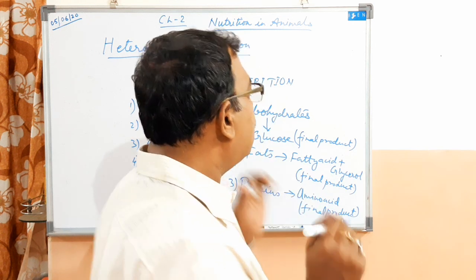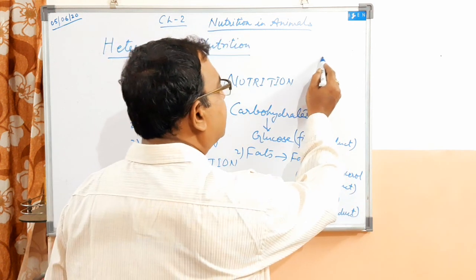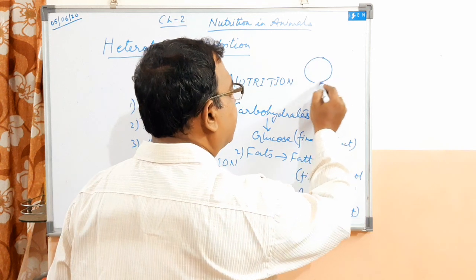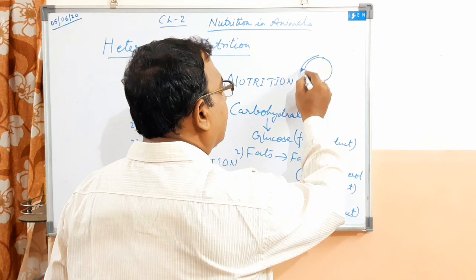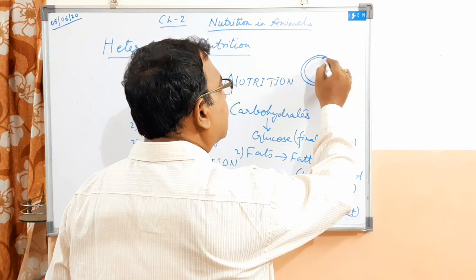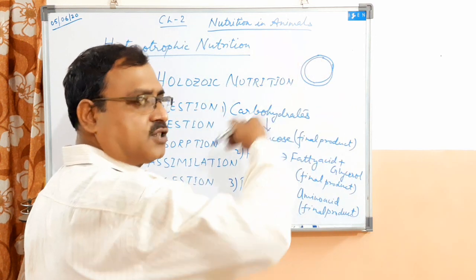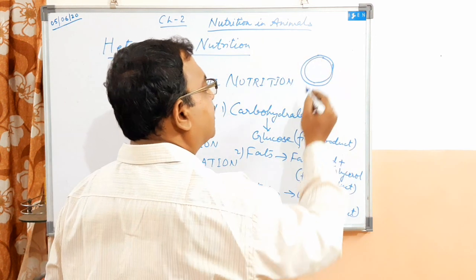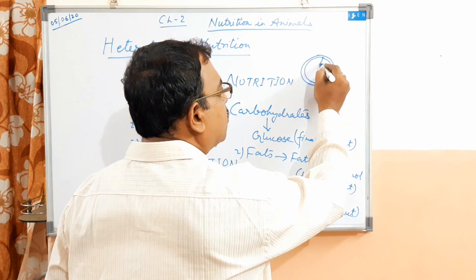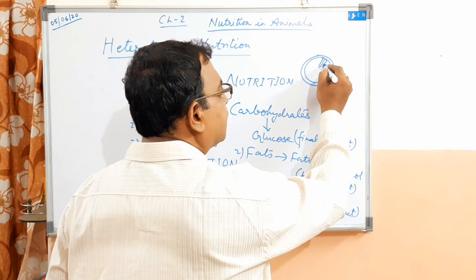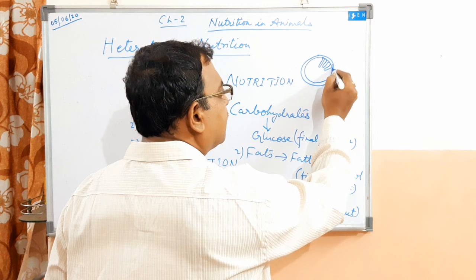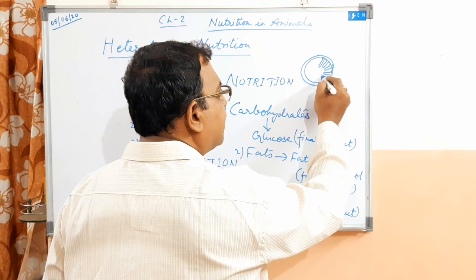Now if you look at the cross section of the second part of the intestine, supposing this is the circular cross section of the small intestine, the inner wall is thrown into numerous folds in this way, like finger-like projections.